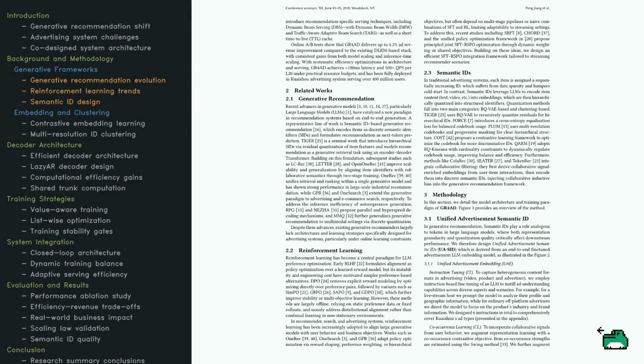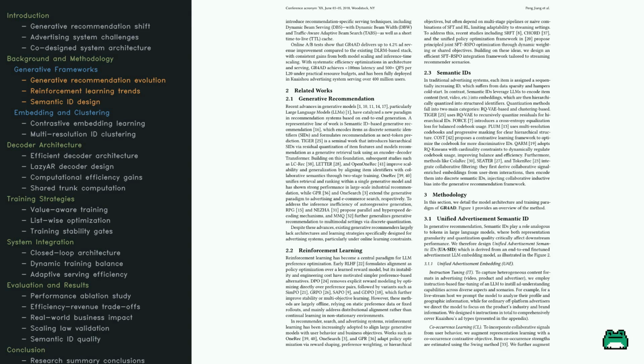To understand how we got here, let's look at the evolution of the field. We are moving away from traditional item IDs towards semantic identifiers that actually capture the content of the ads. The core idea is to use LLMs to turn text and video into embeddings, which are then compressed into structured codes. This is a huge win for the cold start problem, where new items lack interaction data. We also see a shift in how we align models with business goals like revenue. While early methods relied on complex reward models, the field is moving toward DPO to keep things stable.